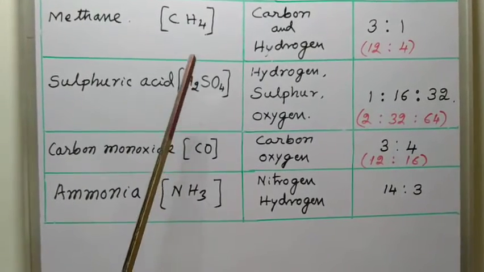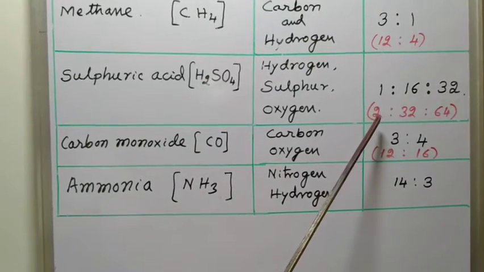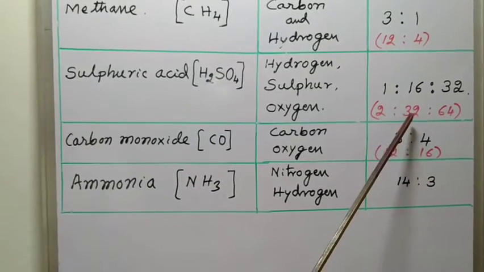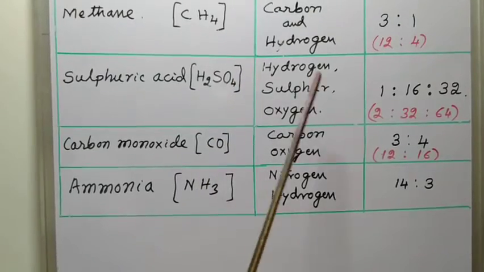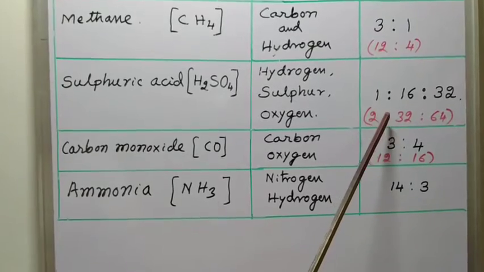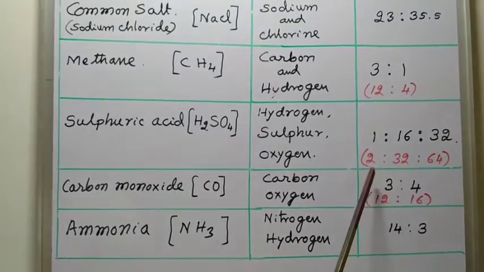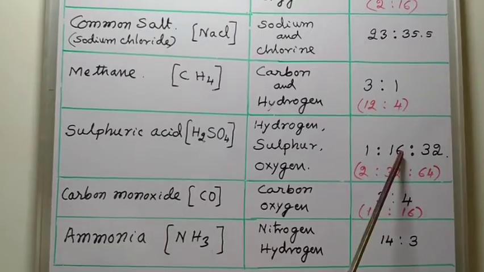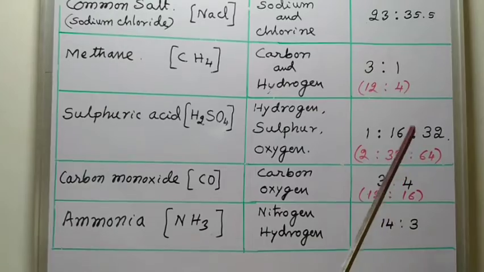Therefore, mass ratio is 2 hydrogen atoms, therefore its mass 2, is to 1 sulfur atom, its mass is 32, and 4 oxygen atoms, 16 into 4, that is 64. Therefore, the ratio is 2 is to 32 is to 64. Simply we can say all are divided by 2. So 1 is to 16 is to 32. That is the constituent mass ratio.